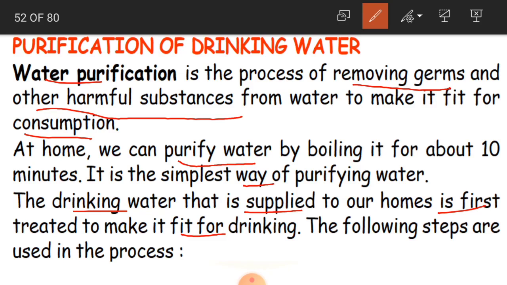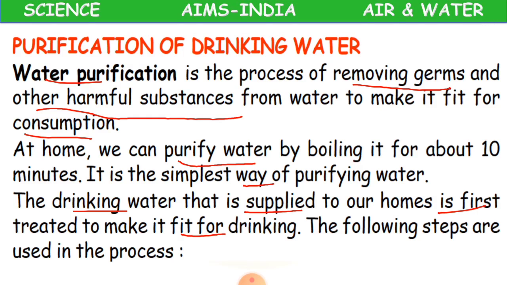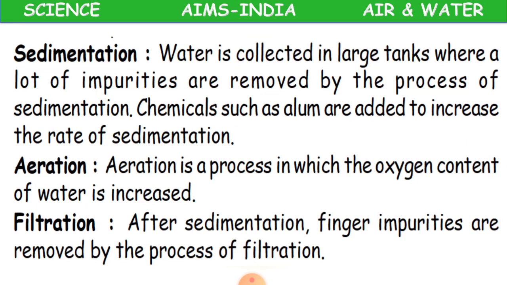Okay, for this process you have to follow many steps. Whatever municipal drinking water we get, after getting purified, the water is supplied through the tap connection to our homes, children. And there are so many steps to get the drinking water purified. So we'll just see how the process goes. First one is sedimentation. In the previous class also we have learnt about sedimentation. Once again we are revising this in this drinking water purification process.